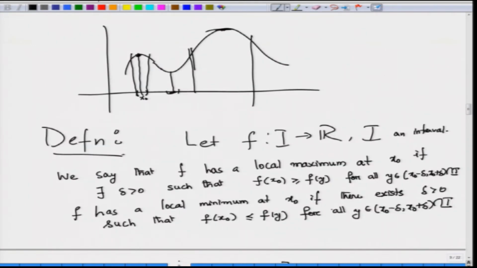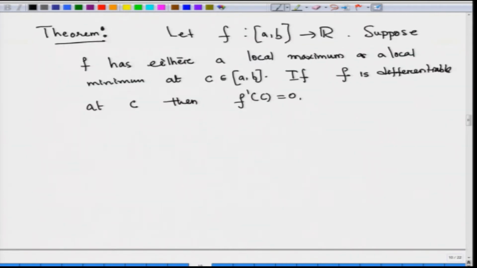Let us look at this. So, now at this point, let us say f is differentiable. Now, f prime at this point, the tangent at this point is going to be parallel to the x axis. Similarly, this is happening at this point. So, now the proof is not hard at all.